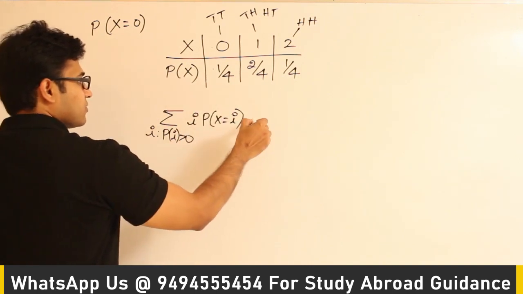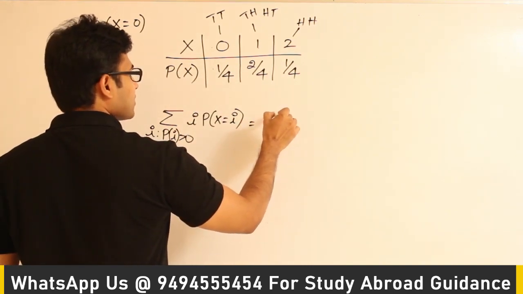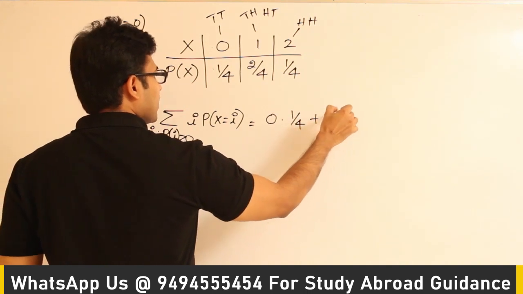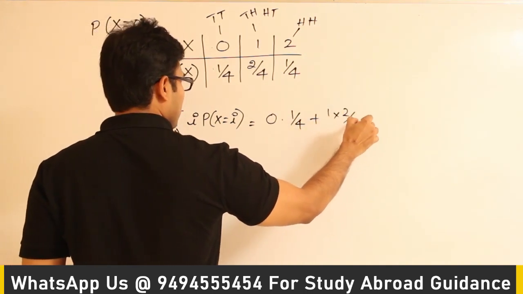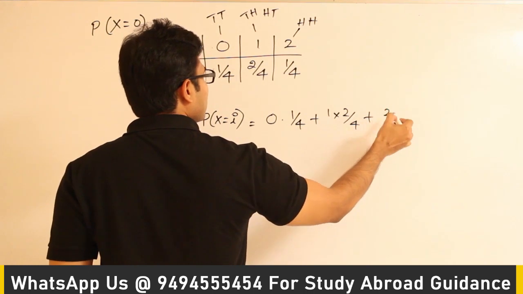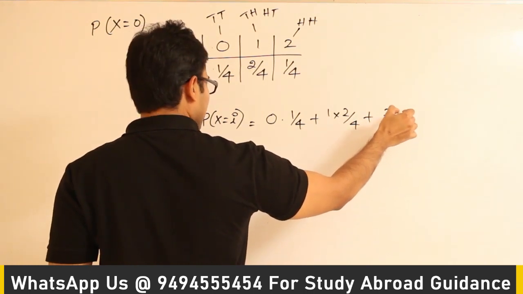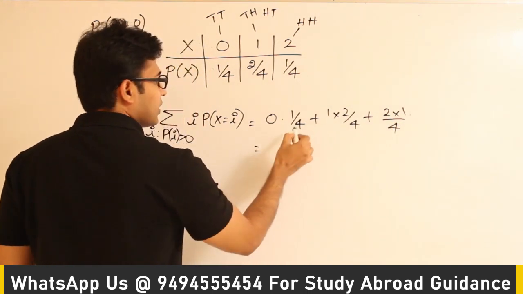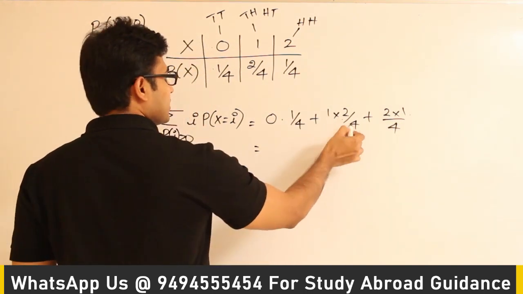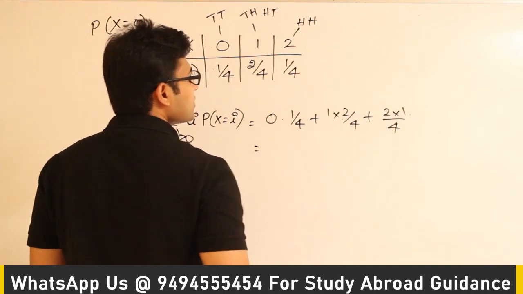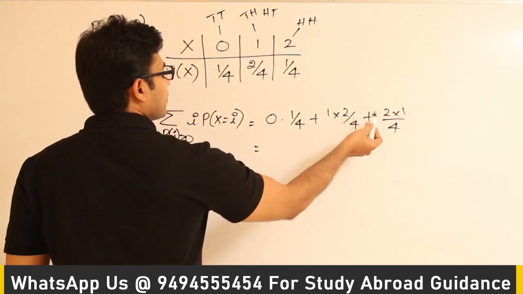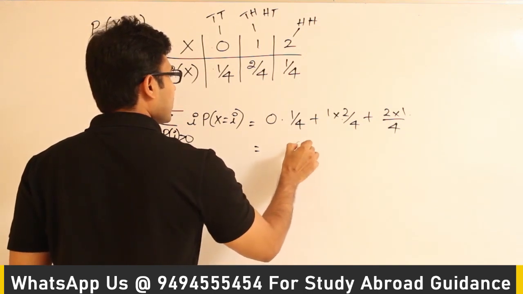So in this case, the expectation of this discrete random variable is 0 into 1 by 4 plus 1 into 2 by 4 plus 2 into 1 by 4. It is 0, plus 2 by 4, plus 2 by 4, which is nothing but 1.